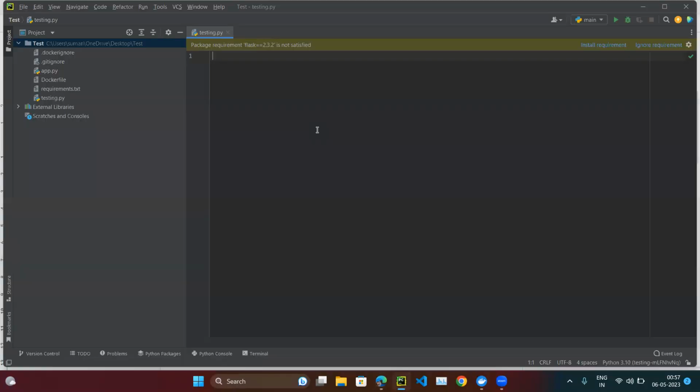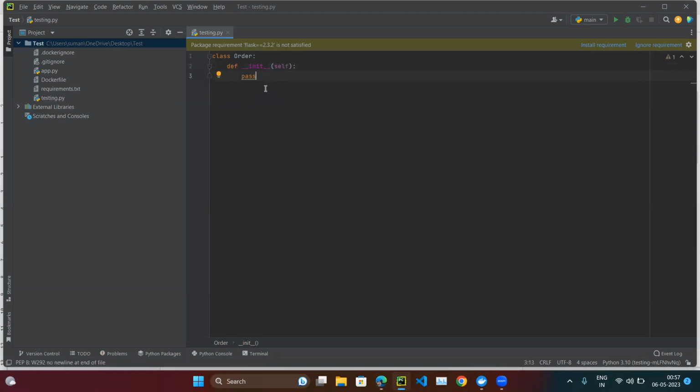Let's define some class. Class Order, and we define the init method. As soon as I type init, you can see I am writing self. All right, so in this question, what is self? Basically the interviewer is going to ask what is self. So how are you going to explain it?